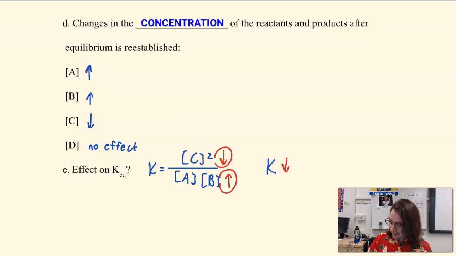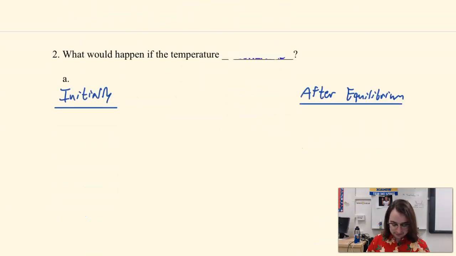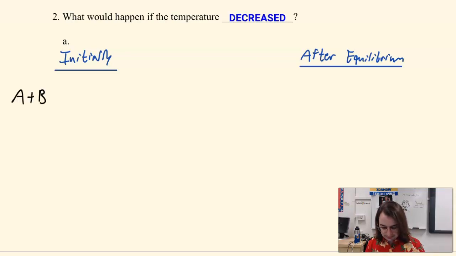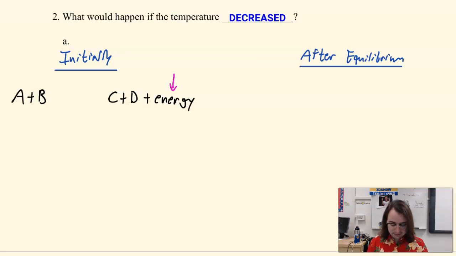So what happens if we decrease the temperature? Let's think about this one more time. Let's think about it through the lens of rate. If I decrease the temperature, if I have A plus B and C plus D, and I'm going to put energy on this one just so I can visualize it again. This time energy is going down. The reaction is getting slower in that direction, right? The reaction that requires energy is losing its rate. So that means that my forward reaction is going to slow down. Let's kind of draw this a little better.